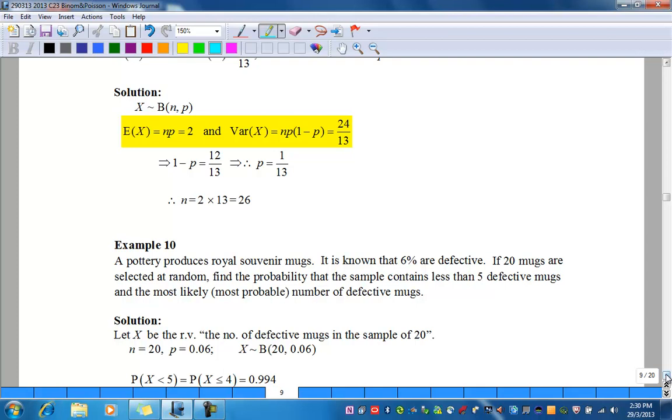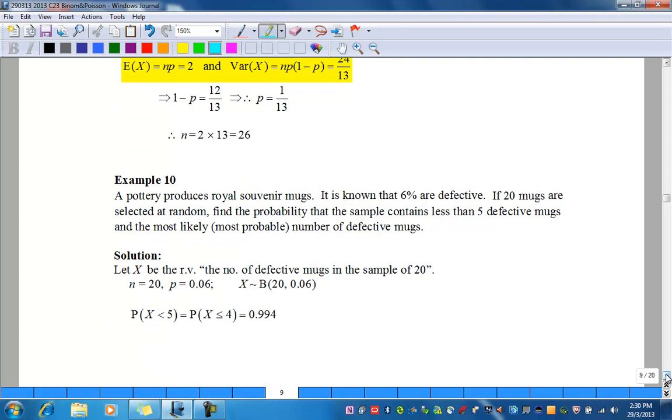Let x be the random variable, the number of defective mugs in a sample of 20. n is 20, p is 0.06. Therefore, x follows a binomial(20, 0.06). The question is asking for the probability of x less than 5, which means the probability of x less than or equal to 4. And using the GC, you have the value as 0.994.